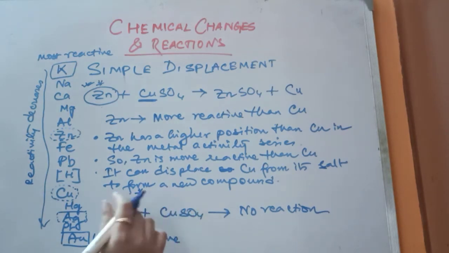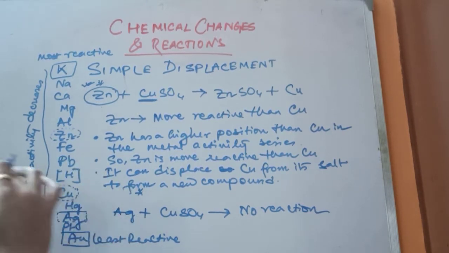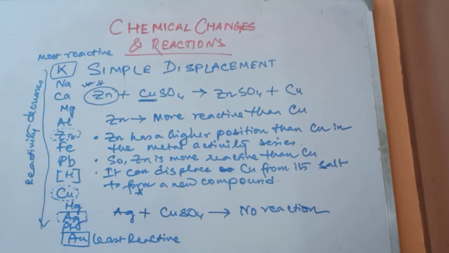Since silver is at a lower position than copper, silver is less reactive than copper, and so it cannot displace copper from copper sulfate, and so no reaction occurs. So the deep blue color of copper sulfate remains unchanged. This is a very good example of a simple displacement reaction, and this comes in your exam quite often.